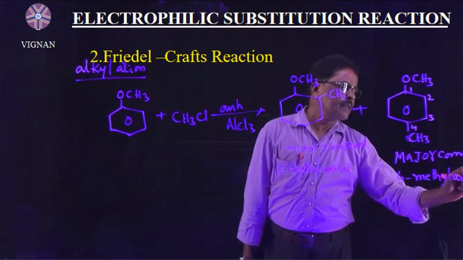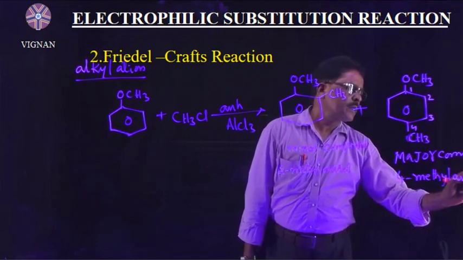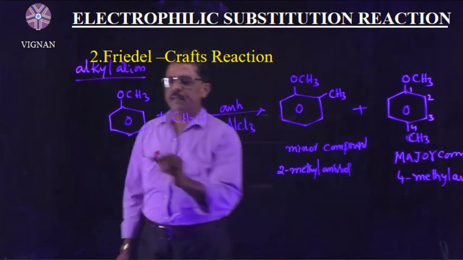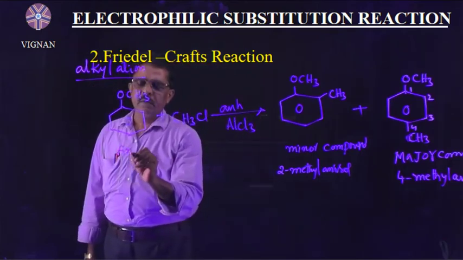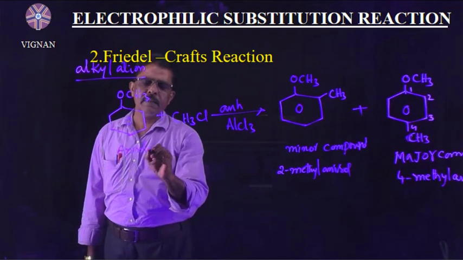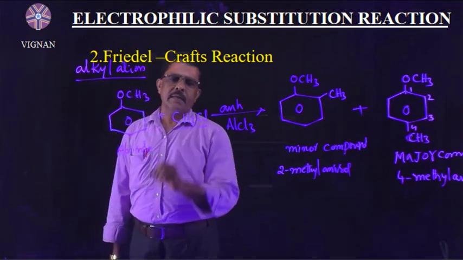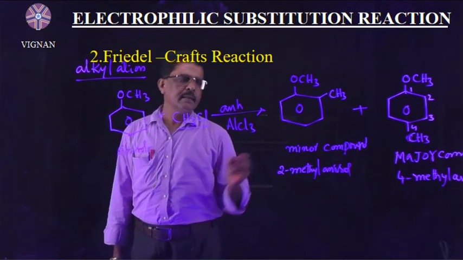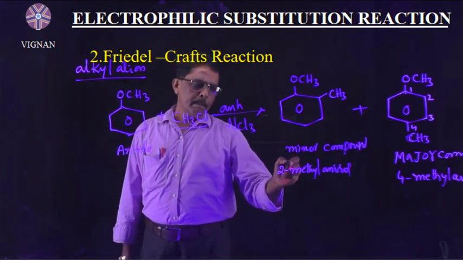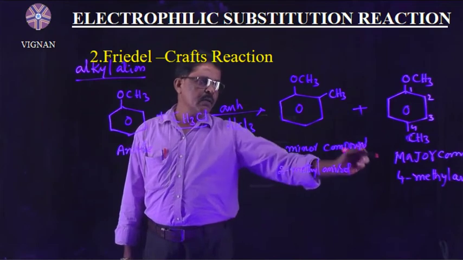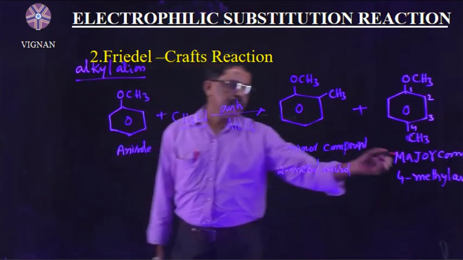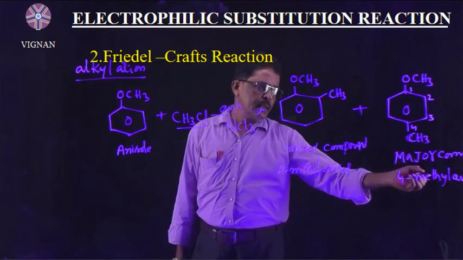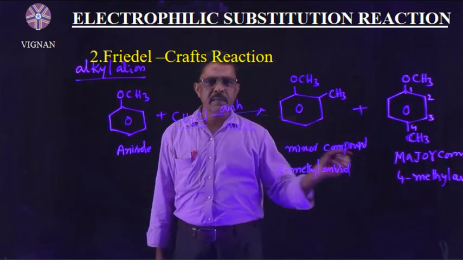This is Friedel-Crafts alkylation. Friedel-Crafts alkylation means when anisole reacts with methyl chloride in the presence of anhydrous AlCl3, it gives 2-methylanisole or 4-methylanisole. Of these two compounds, the major compound is 4-methylanisole. Why is it a major compound?